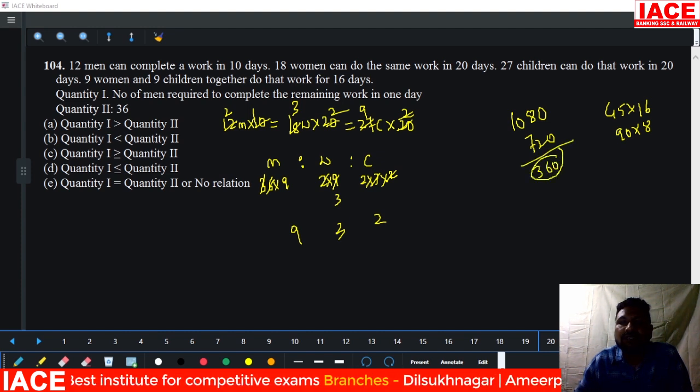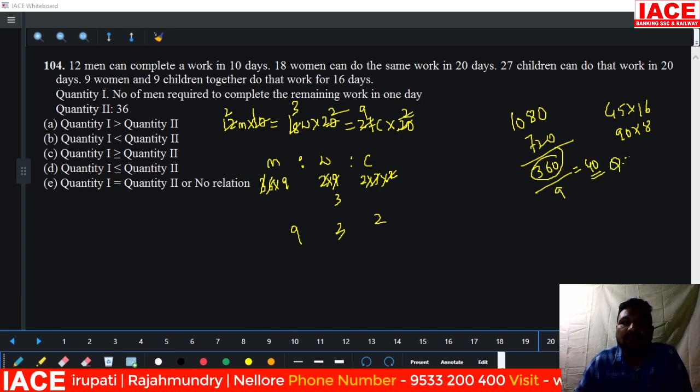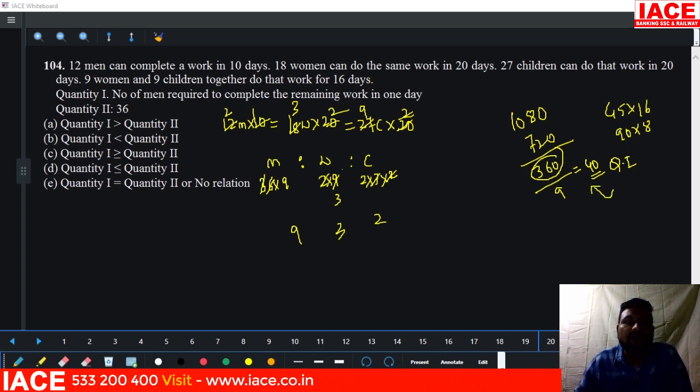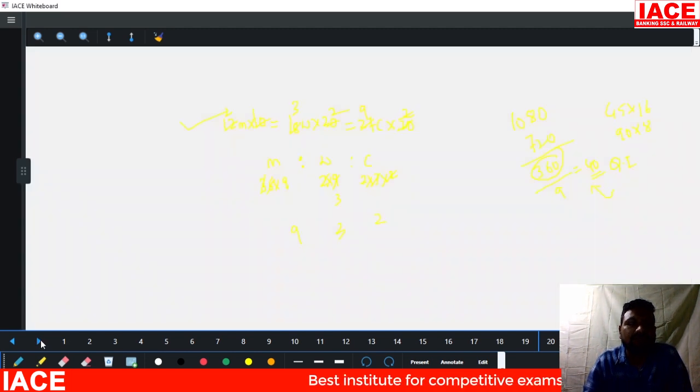This 360 units is completed by the number of men required. Each man does 9 units per day. Then 360 means how many men are required? 40. That means for quantity 1 we are getting 40. Quantity 2 is 36. That means quantity 1 is bigger than quantity 2. That means option A is correct here.